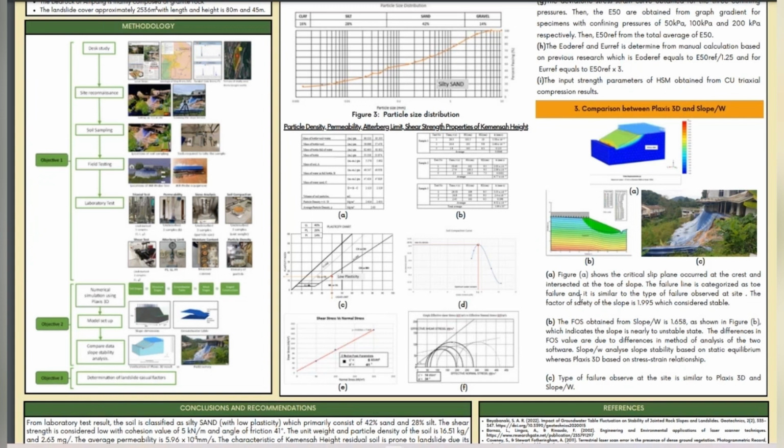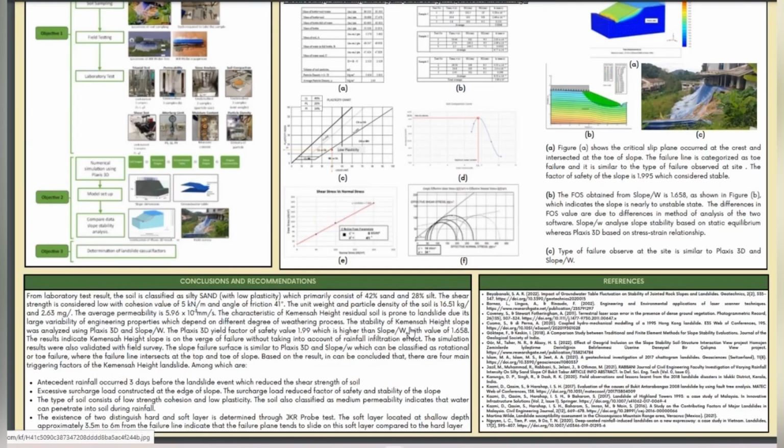This difference in FOS is due to the difference in method of analysis of the two software, which is Slope/W analyzes slope stability based on static equilibrium, while Plaxis 3D is based on stress-strain relationship. Figure C shows that the type of failure observed at the site is similar to the Plaxis and Slope/W. In conclusion, there are four main factors that trigger the landslide.